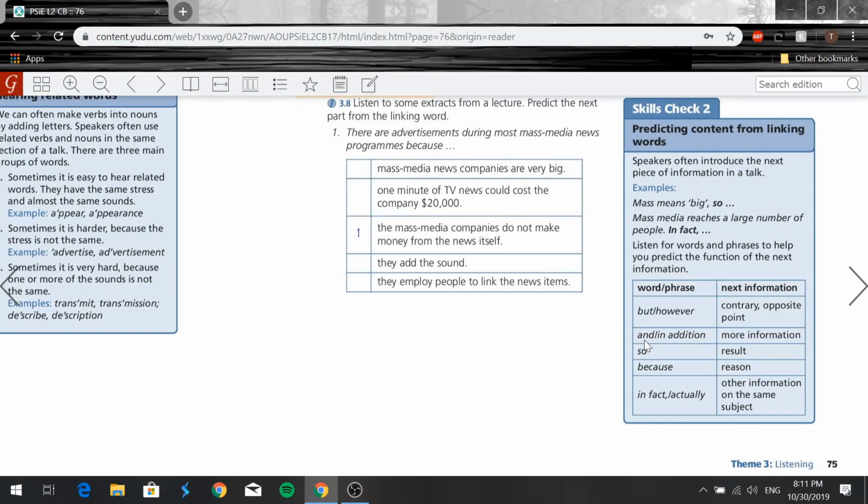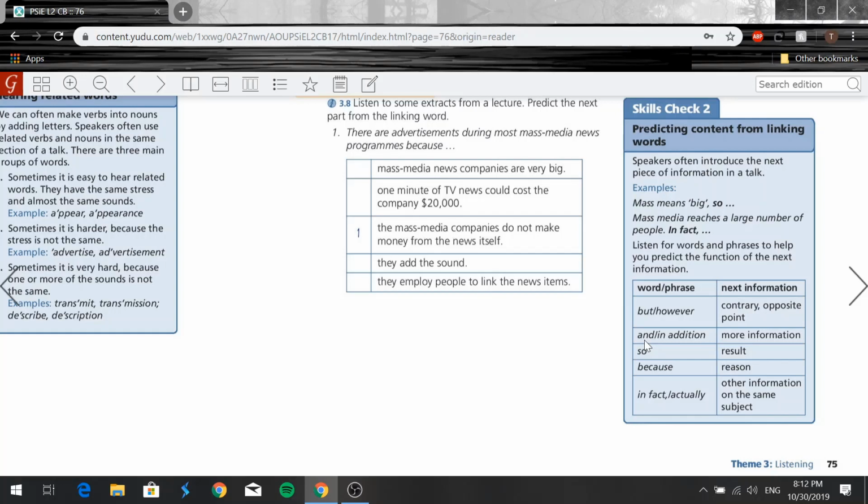Okay, then we have and or in addition, right, probably means that the speaker is going to add more information. And if he says so or as a result, we all know that, because is for reason, right? So when a speaker or when you're writing down things and you say because, it's probably because you're going to say a specific reason. But if I say in fact or actually, that means that I'm going to give other information but on the same topic or same subject, okay?